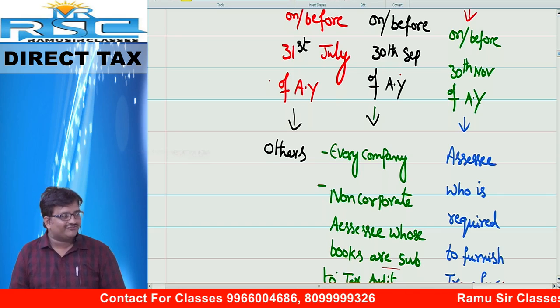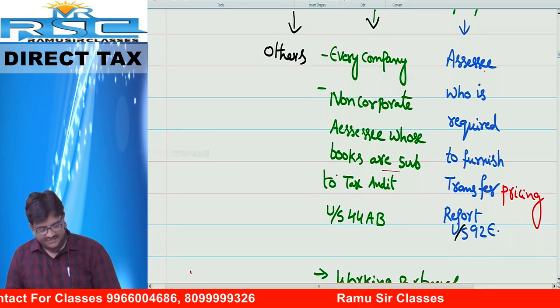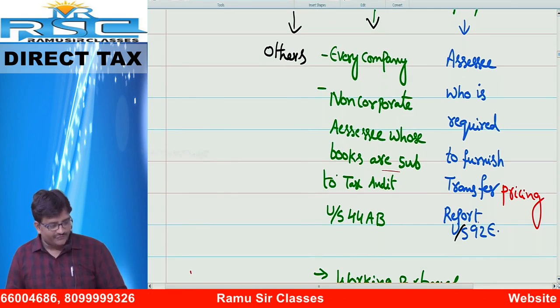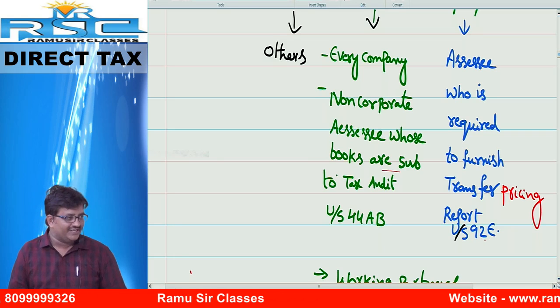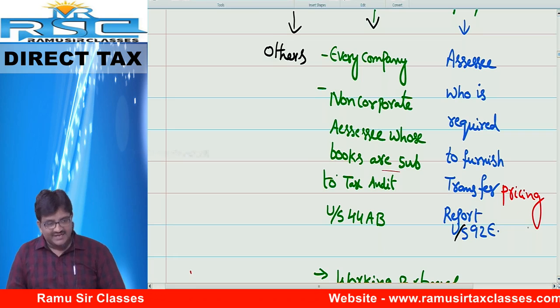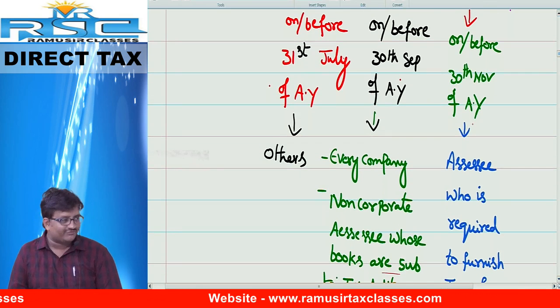Who are liable to file on or before 30th November? Number 1. SSC. Who are required to furnish transfer pricing report under section 92E. They are required to file the return of income on or before 30th November of assessment year.